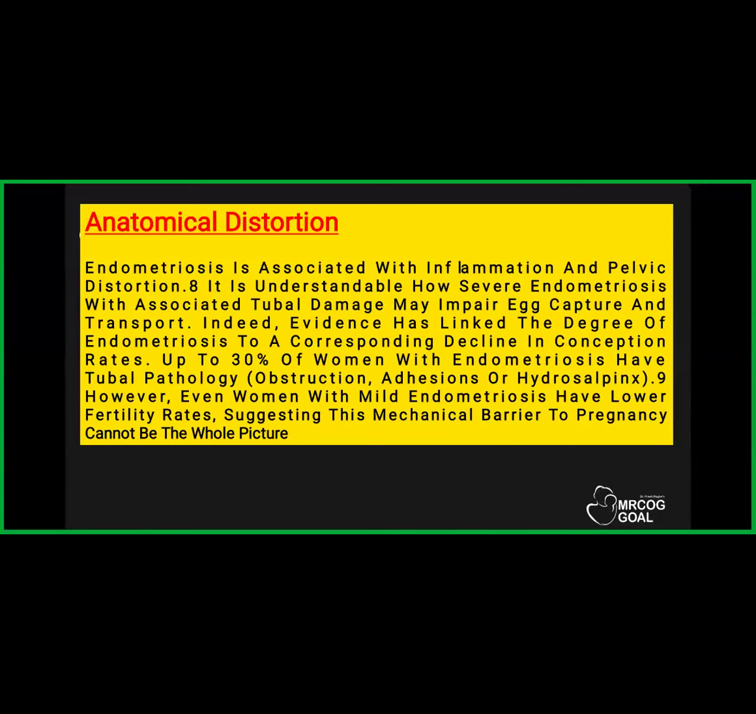So this is important. When a patient has endometriosis, there is a 30% chance that this patient will have a tubal pathology, either obstructions or adhesions or hydrosalpinx. However, even women with mild endometriosis have lower fertility rates, suggesting that there is some mechanical barrier to pregnancy, which cannot be seen in the whole picture.